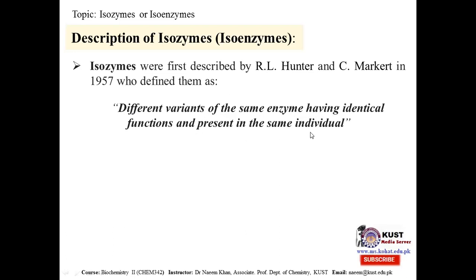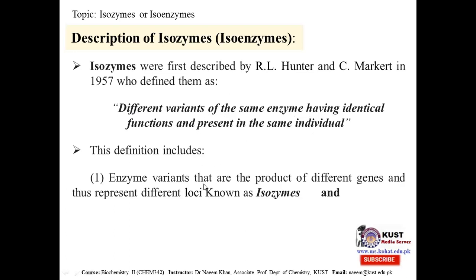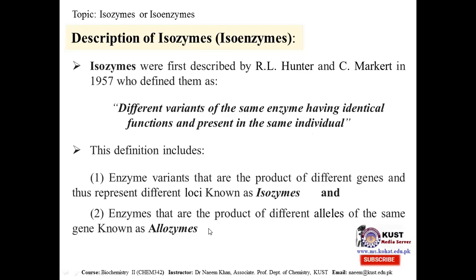This is a very broad definition, because it includes enzymes produced from different genes, representing different loci, known as isozymes, and enzymes produced by different alleles of the same gene, called allozymes. Though allozymes and isozymes are different things, under this definition they are considered the same.